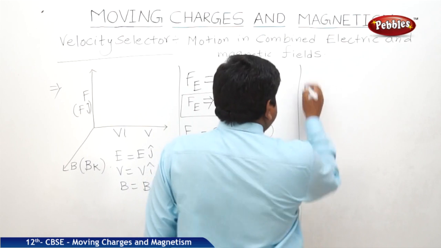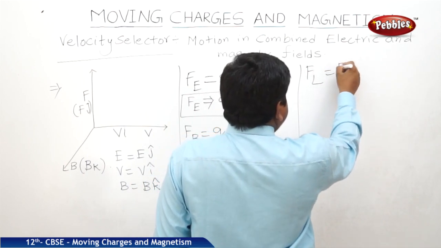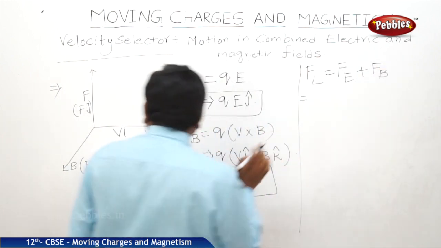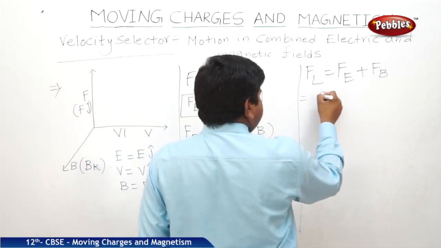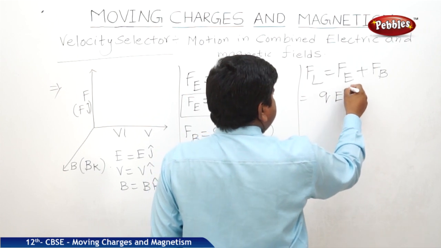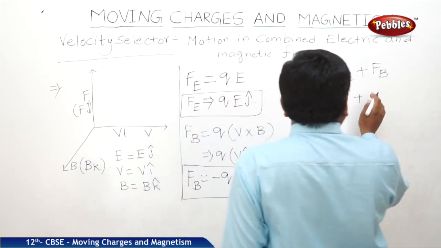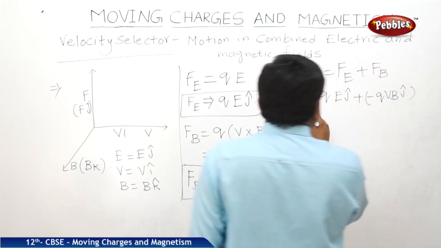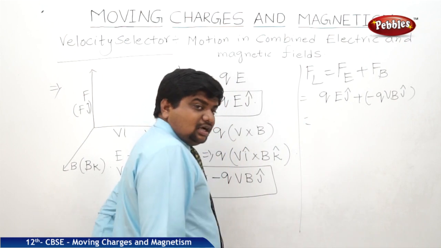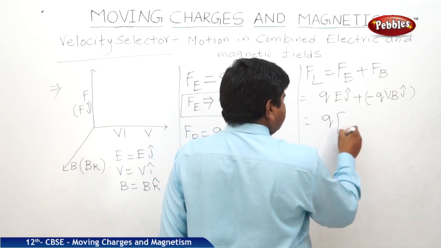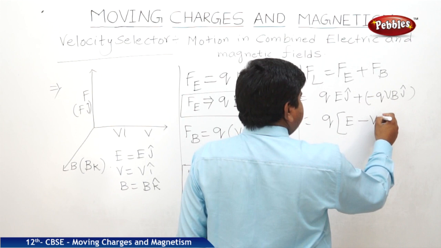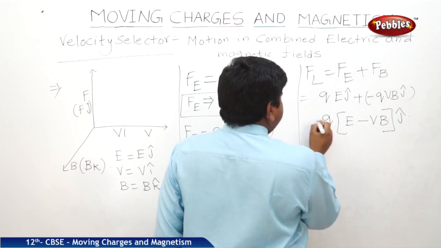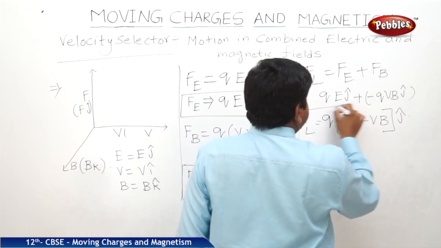So, Lorentz force is equal to Fe plus Fb. Therefore, what is Fe? QE j cap. What is Fb? Minus QVB j cap. If you take the Q and j common, Q times E minus VB of j cap, that is equal to the vector expression for the Lorentz force.